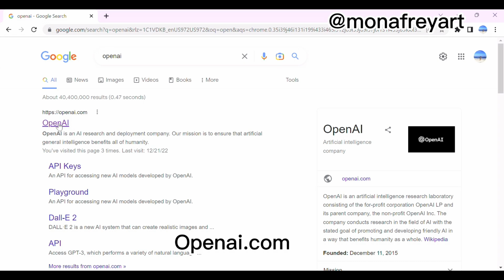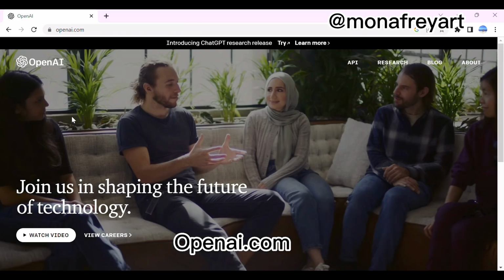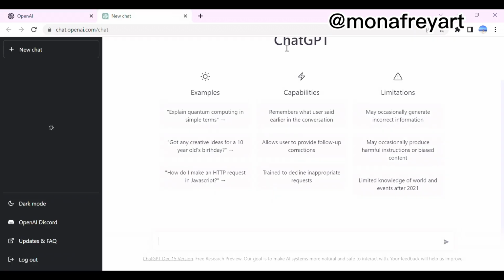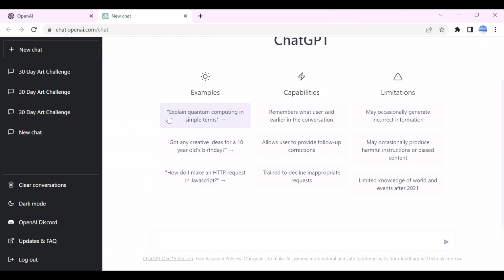Let's start from ChatGPT. I prefer going to OpenAI's website and then navigating to ChatGPT by clicking on Try. Once you do that, it will ask you to sign up or log in. Once you log in, this screen will appear. If you can't get in ChatGPT, you might have to clear your cache and remove all extensions from Chrome.